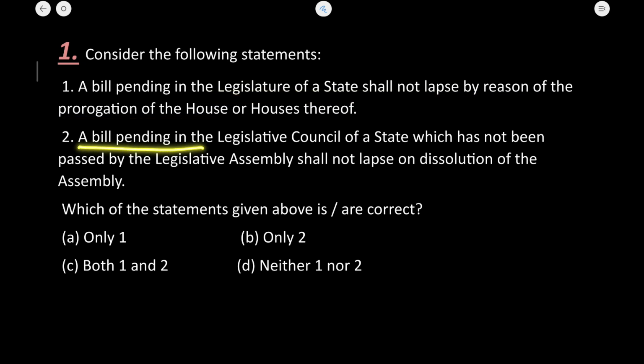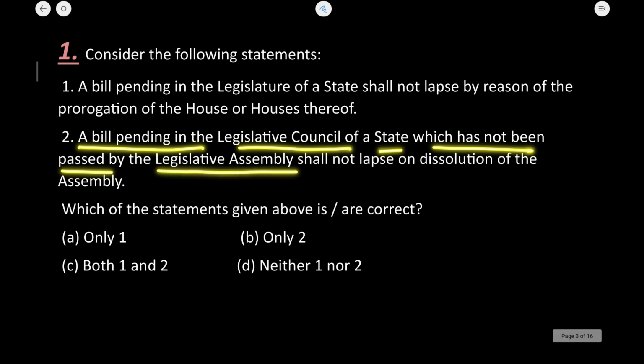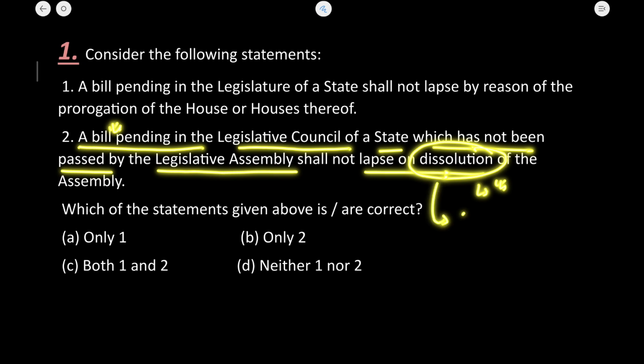Second is a bill pending in the legislative council of a state which has not been passed by the legislative assembly shall not lapse on dissolution. See, here dissolution has come. It means that anything that is related to dissolution, the bill is going to be affected. Now what this question is trying to say, I already explained to you in the parliament chapter, is that whenever a bill touches the Lok Sabha or, in this case, the legislative assembly of the state, the bill is going to be dissolved.